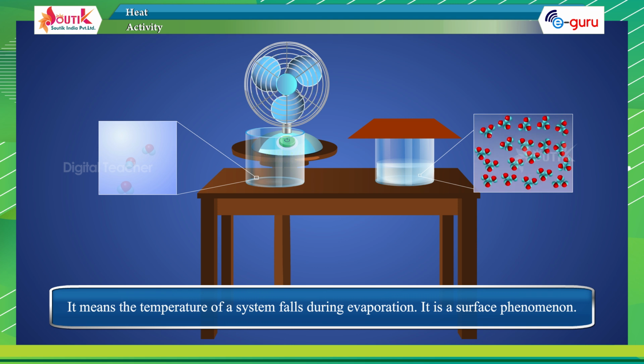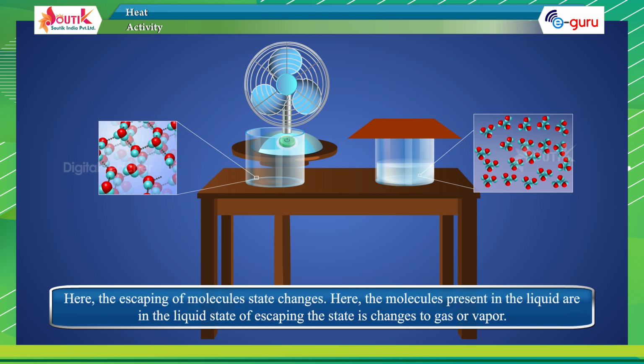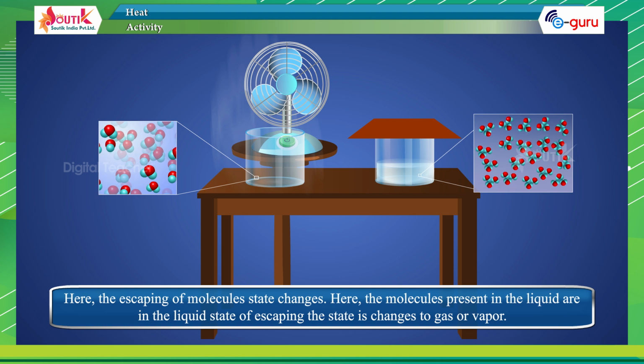It is a surface phenomenon. Here, the escaping molecules change state. The molecules present in the liquid are in the liquid state, and on escaping, the state changes to gas or vapor.